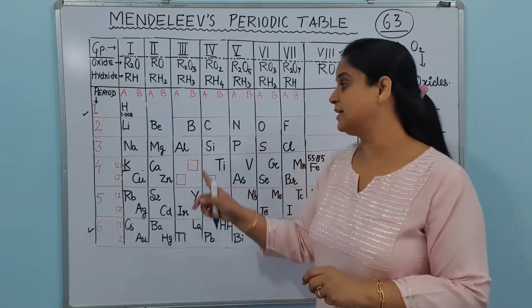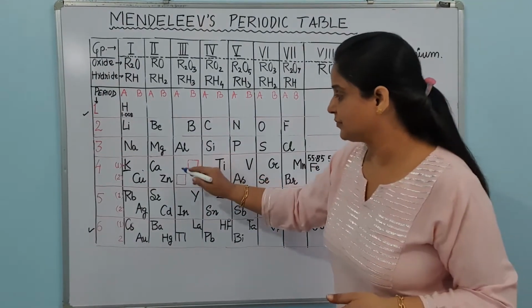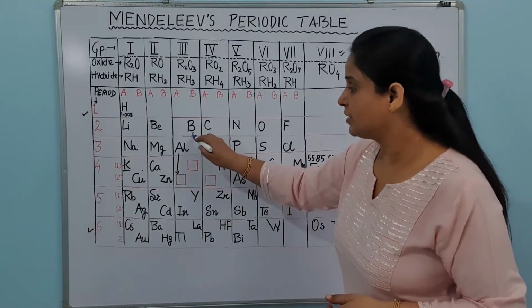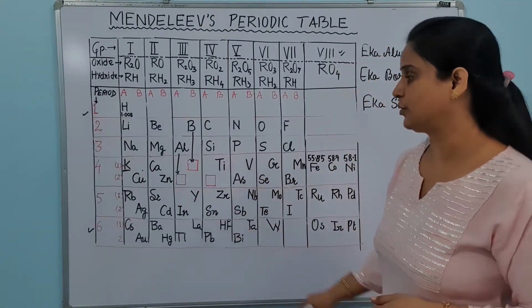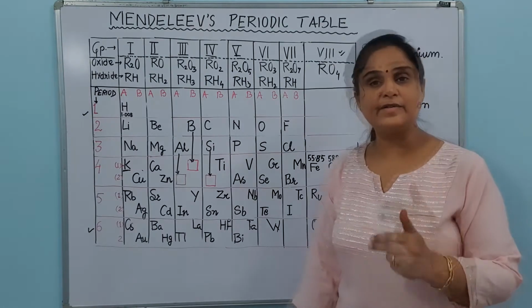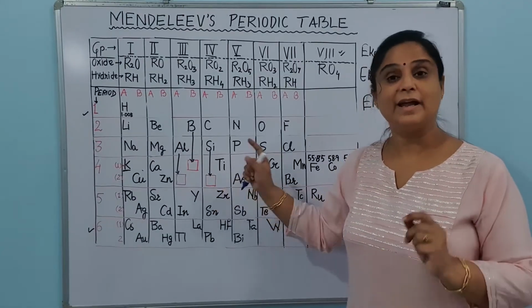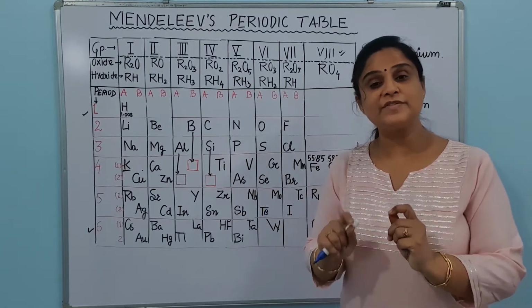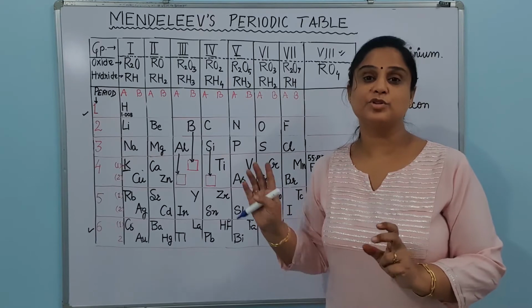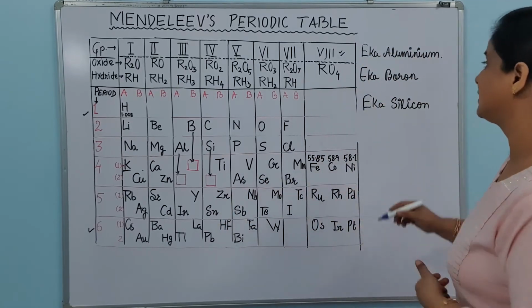So what these three elements were, I am going to write down here. First of all, see the position. Aluminium के नीचे वाला, एक aluminium. After the boron, एक boron. After the silicon, एक silicon. Whenever these elements were discovered, they were kept in the same places, and the properties predicted by Mendeleev were almost correct for these elements. Now we know these elements by the names I am telling you here.